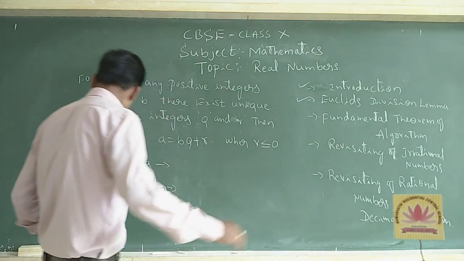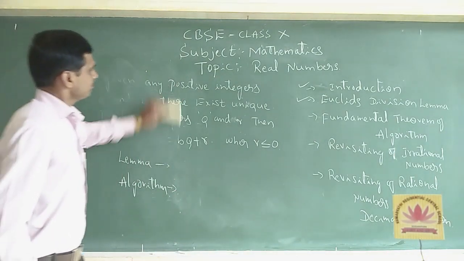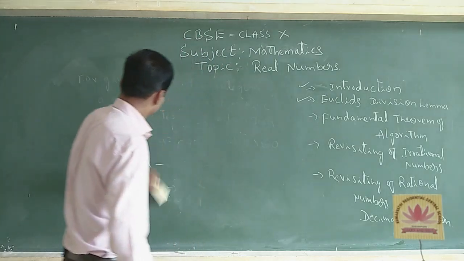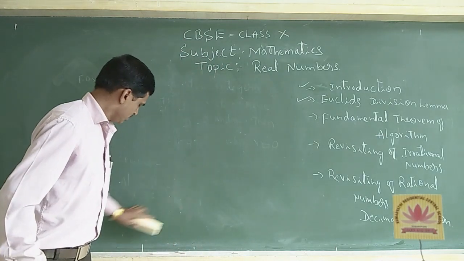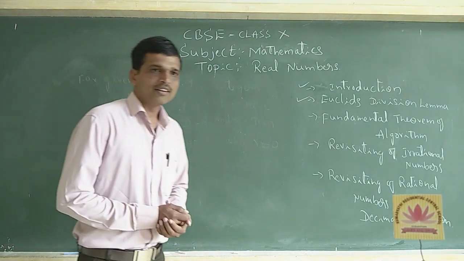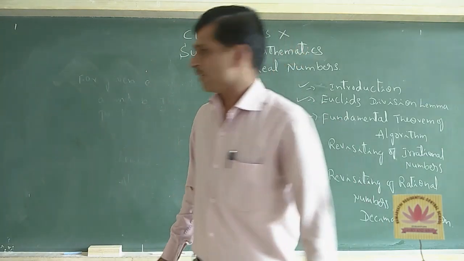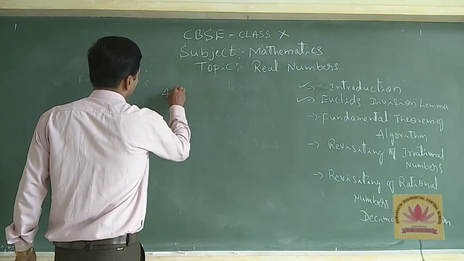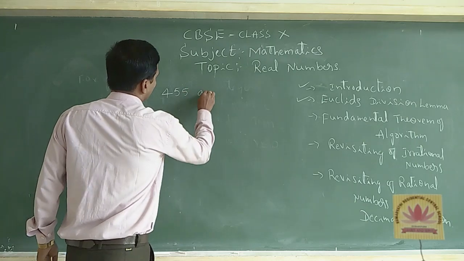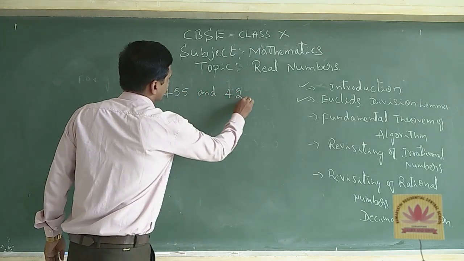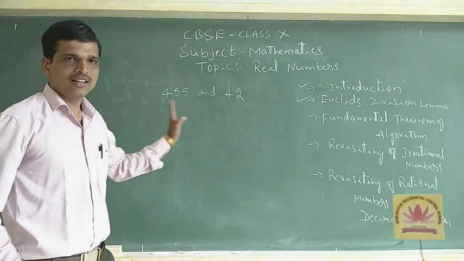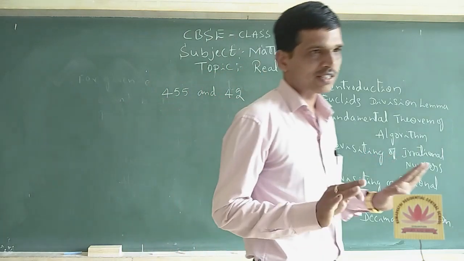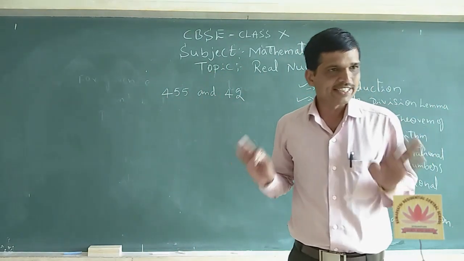Now, by taking one example. For example, you can take any example. Look here, 455 and 42. These are any natural numbers, of course, any positive integers.